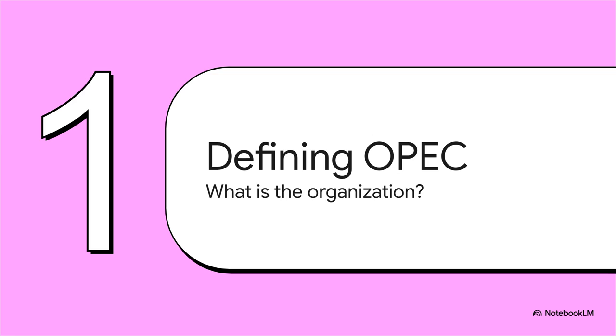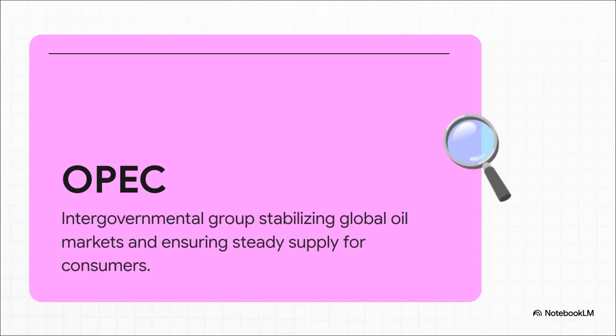Section 1. Defining OPEC. So, what exactly is this group? Well, formed back in 1960, OPEC is a permanent intergovernmental organization with a really fascinating dual mandate. It's basically a massive balancing act. They want to ensure fair, profitable prices for the producers, right? But at the exact same time, they need to secure a steady, reliable supply for consumers so the global economy doesn't just grind to a halt.